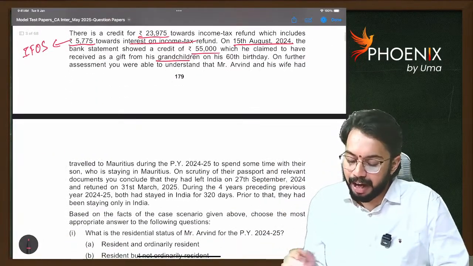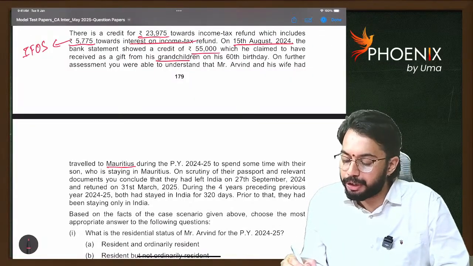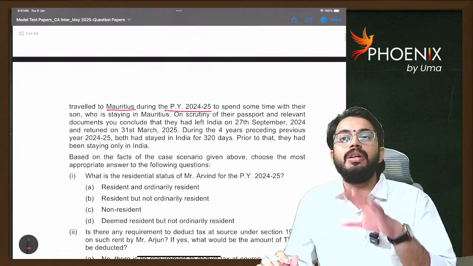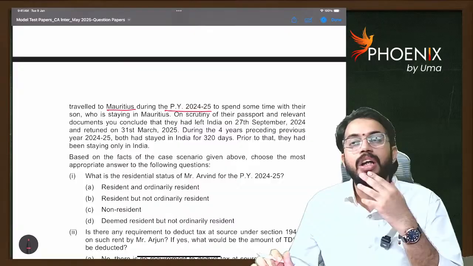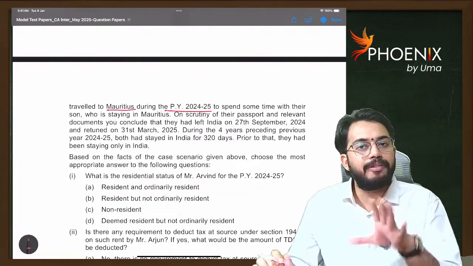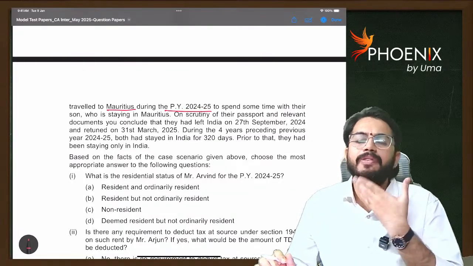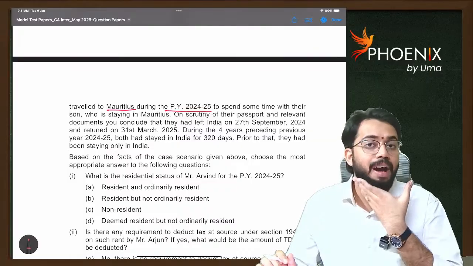On further assessment, you are able to understand that Mr. Arvind and his wife had traveled to Mauritius during 24-25. So they went outside India. What will we do? We will calculate the number of days of stay in India. Based on that, we will determine the residential status of Arvind. Okay.